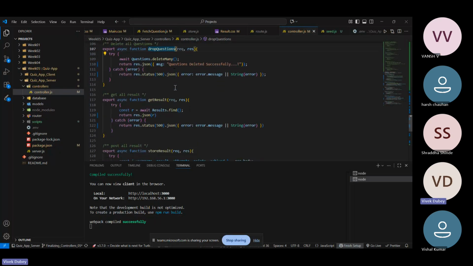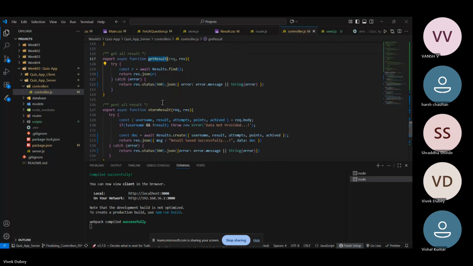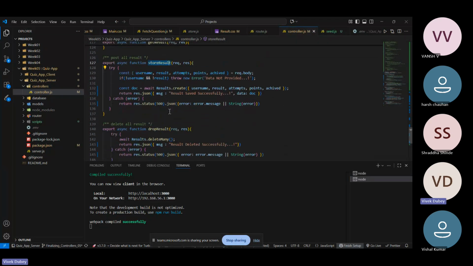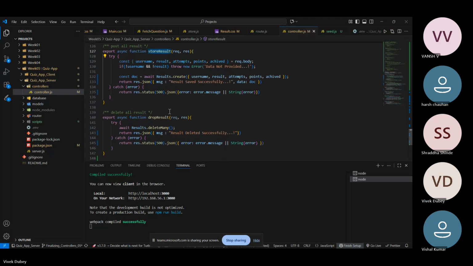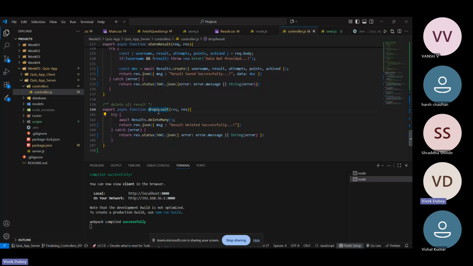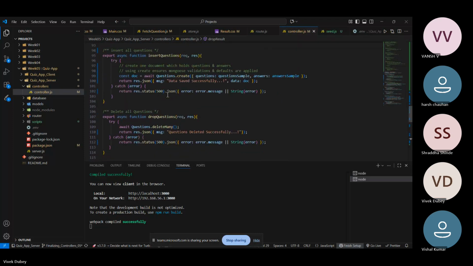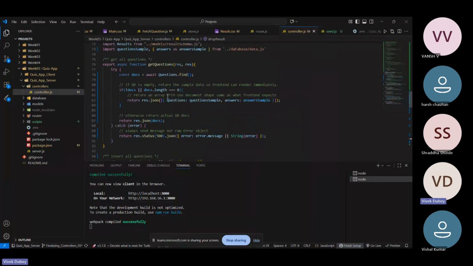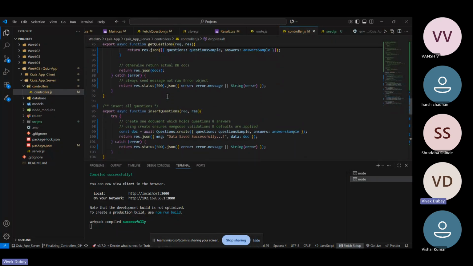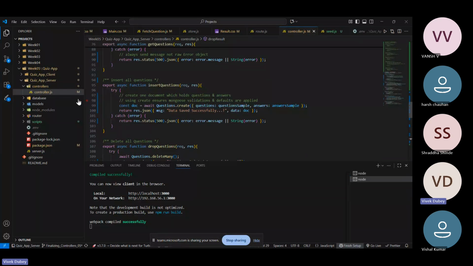Then we have drop question to delete all the questions. Then this is get result, and this is store result, to store all the activity of the quiz played by the user. Then we have drop result. I haven't implemented all the functionality, like drop result and drop questions. I have done the major CRUD operations, but not the delete operations, though I have made the controllers for them.